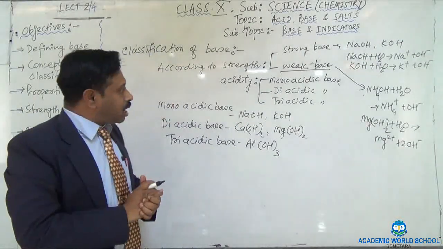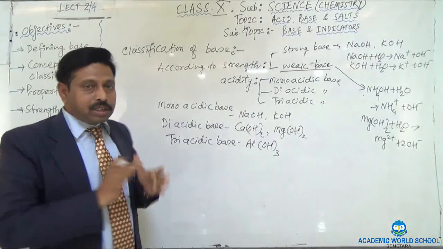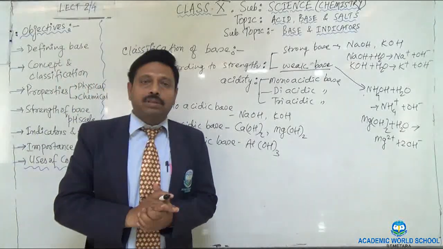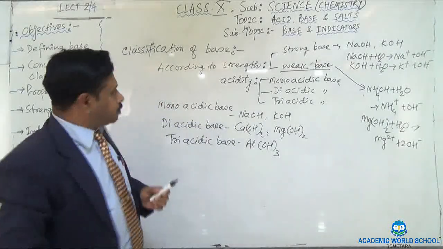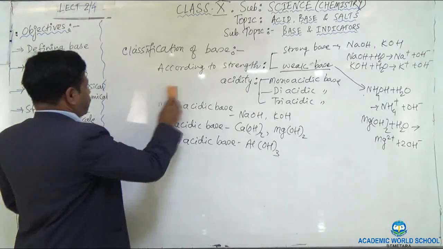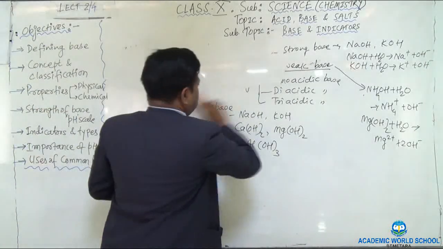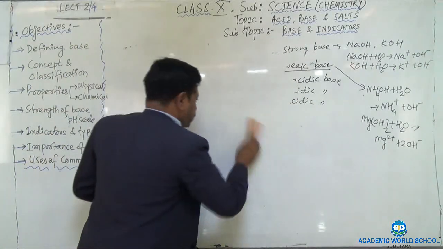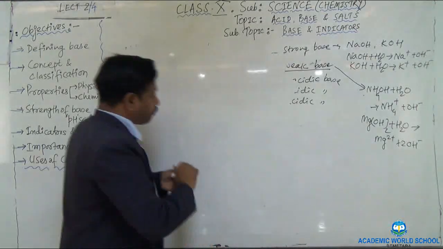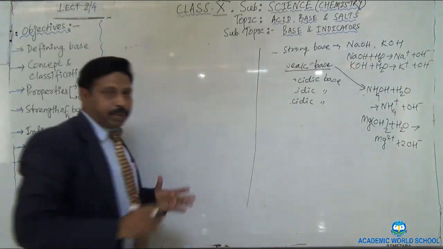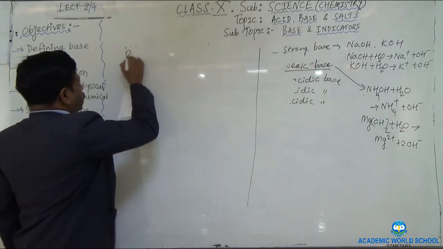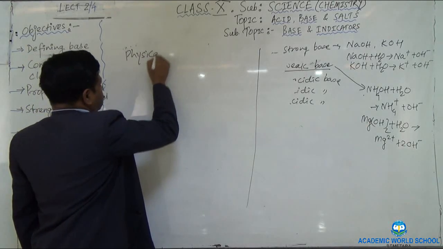Well, so now we will see the physical properties and the chemical properties of the base. So let me start with the physical properties of the base. You also write along with me, physical properties of the base.